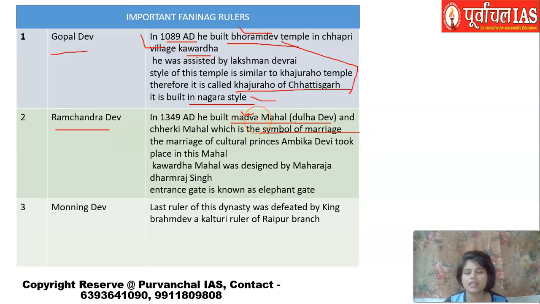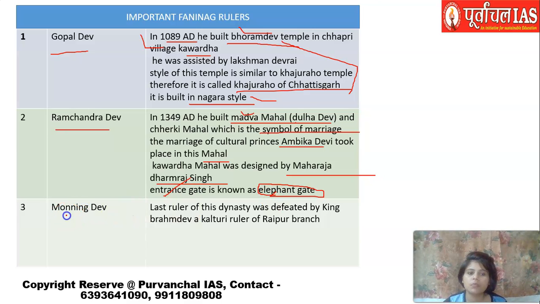It is said that the marriage of Princess Ambika Devi took place in this Mahal. This Madhva Mahal was designed by Maharaja Dharamraj Singh. It is also known as Kavardha Mahal, Madhva Mahal, and Dulha Dev Mahal. The entrance gate of this particular Mahal is known as Hathi Gate or Elephant Gate. You have to remember this.